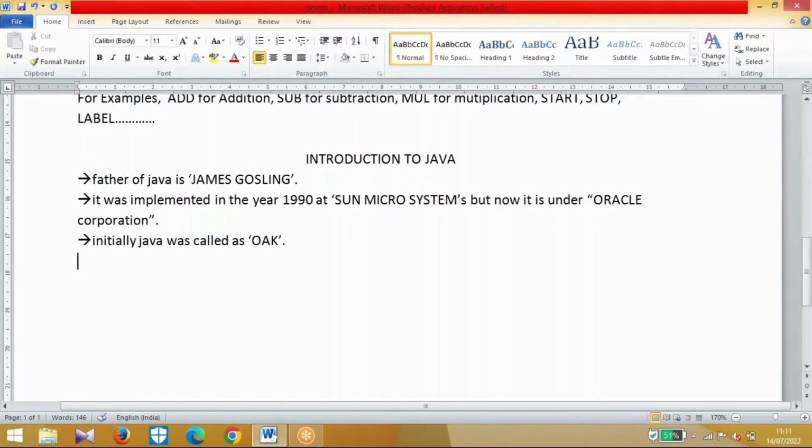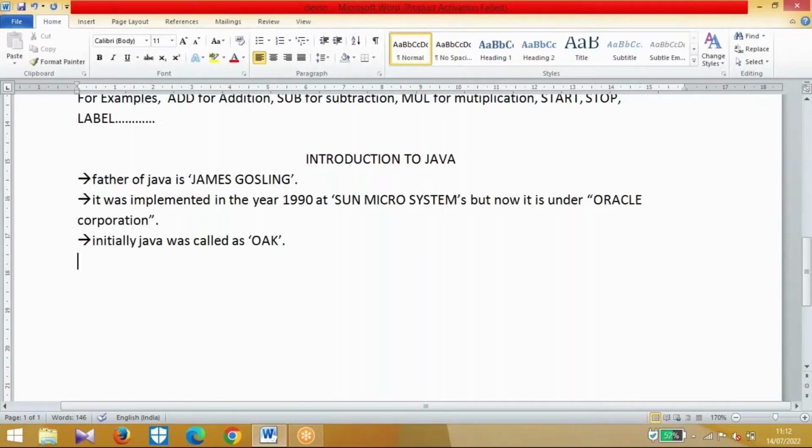After that, around 1993, the name Oak was renamed to Java. So how was the Java name defined? Ma'am, you are saying that initially this programming language was called Oak, but now you are saying it is called Java. So how was the name defined?